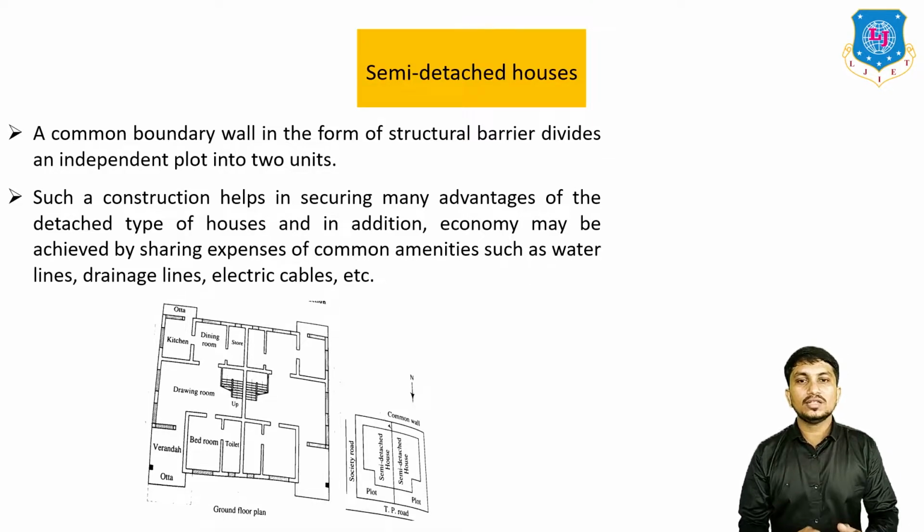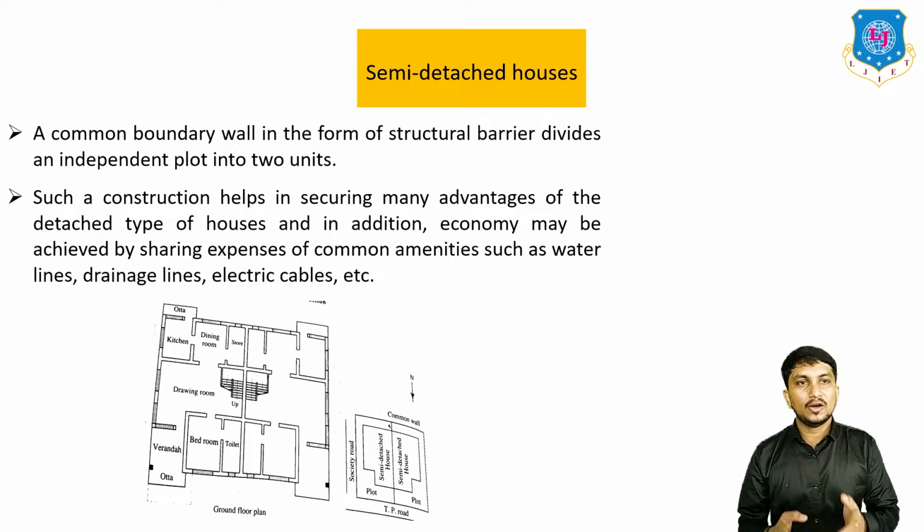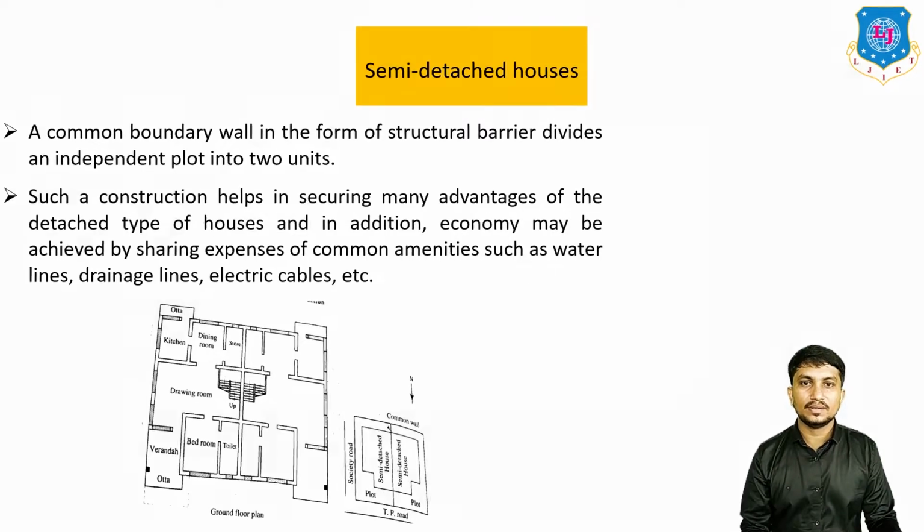So all the costs can be divided into two parts. This is the main advantage of semi-detached houses. Margin requirement is also less because on one side, one bungalow is attached, so margin area can be saved.